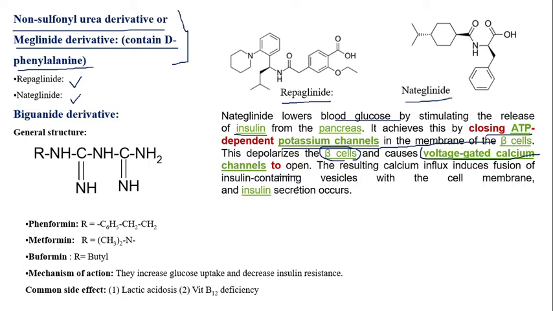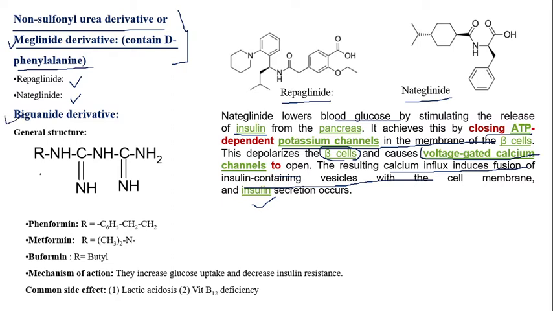Once the calcium channel opens, there is an influx of calcium, and due to that, it induces the fusion of insulin-containing vesicles with the cell membrane, and ultimately insulin secretion occurs. So almost it has a mechanism similar to the sulfonylurea derivatives. So this is the meglitinide derivative.